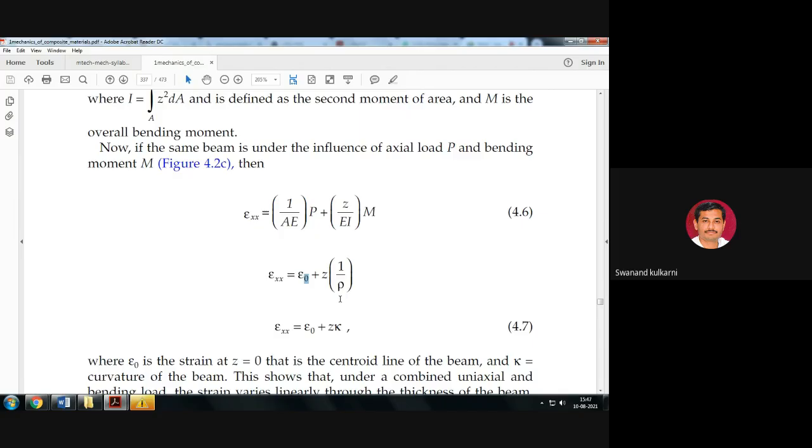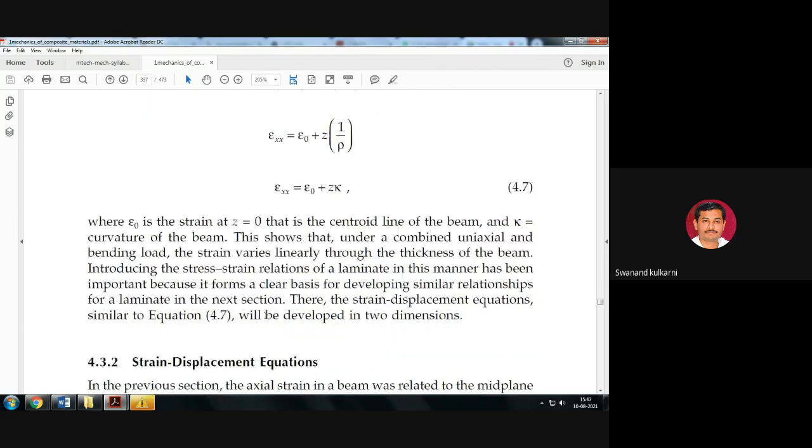For a symmetric figure the neutral axis is present at its center, and the strain due to the tensile load at the neutral axis is given as epsilon 0, and the second term is plus z into 1 upon rho. The addition of these two gives the strain.